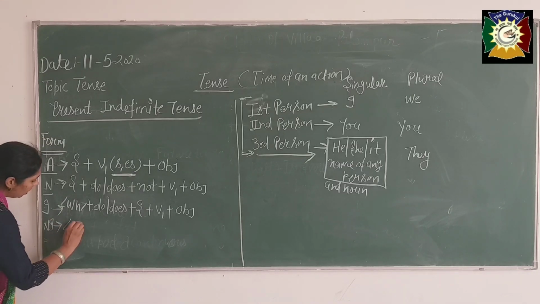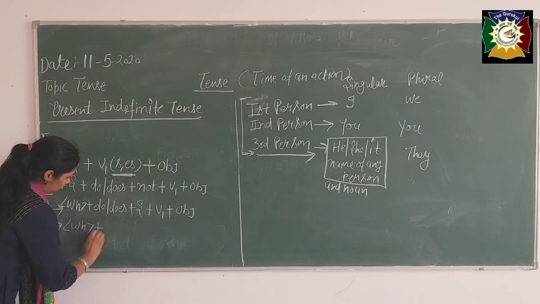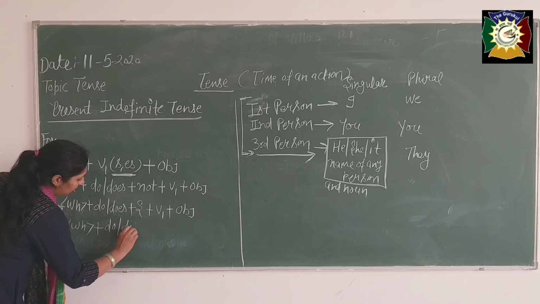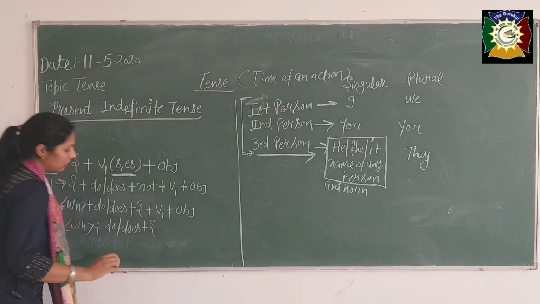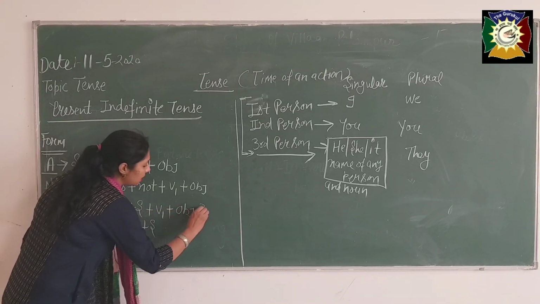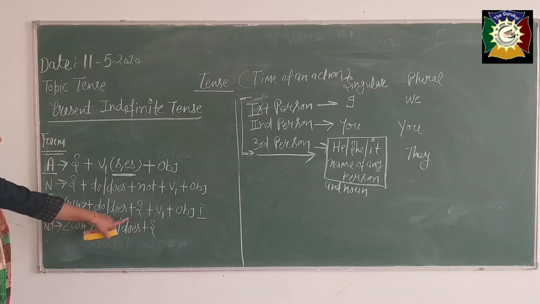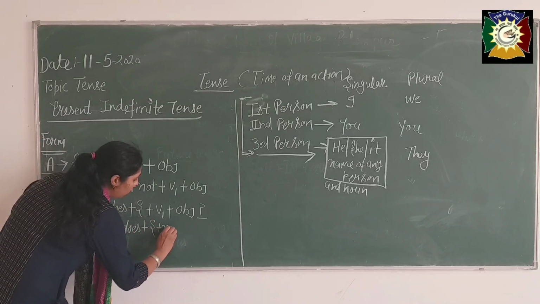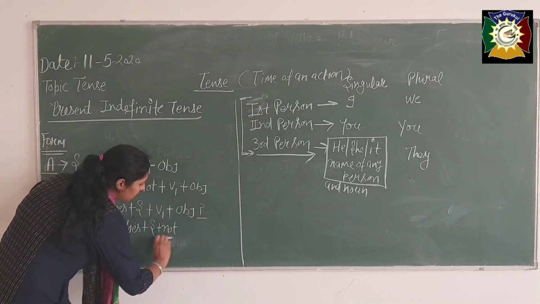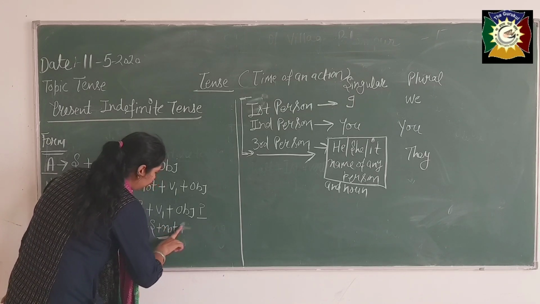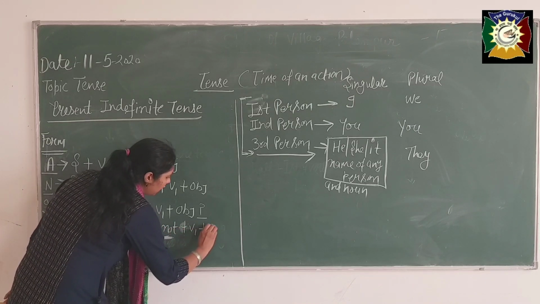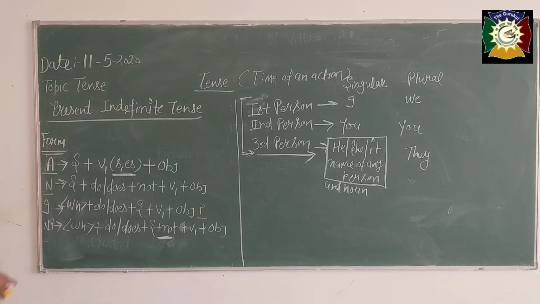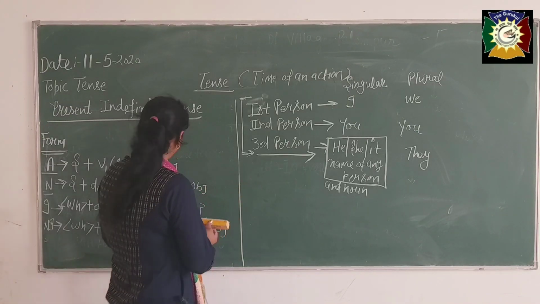Fourth, negative interrogative sentence. We use there do or does plus subject. Be careful, in interrogative sentences, not always comes after the subject, plus verb first form plus object. Is it clear? These are the forms of present indefinite tense. Now we are going to take one example of that.